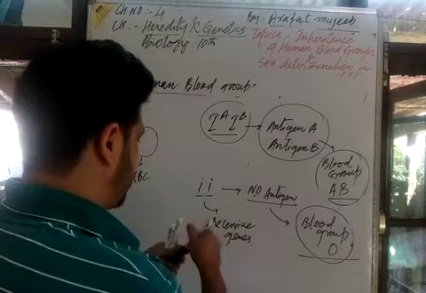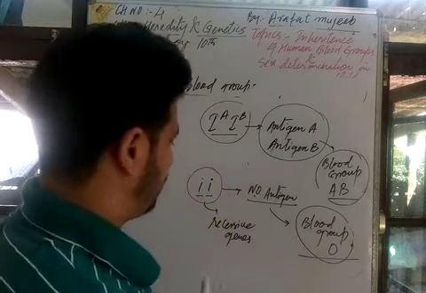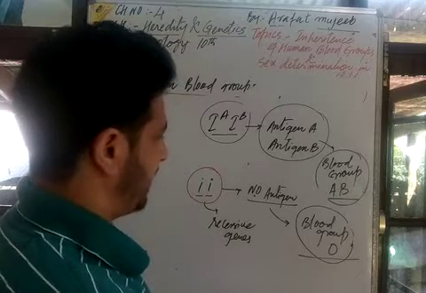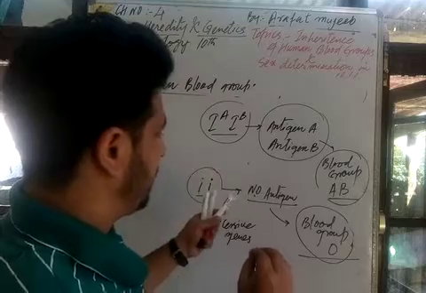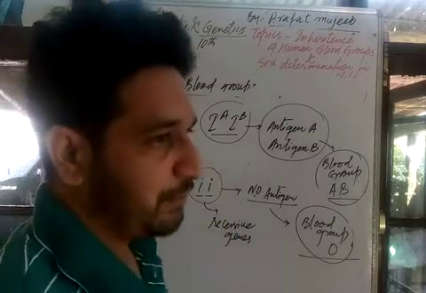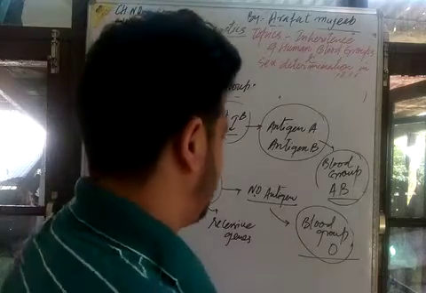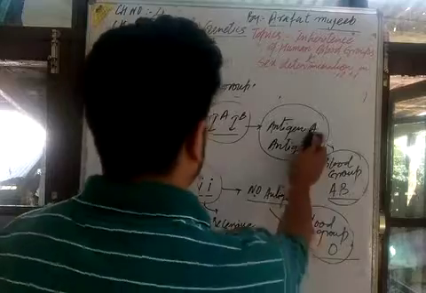If there is a genotype of the special case of this type, small i, a recessive pair of genes, they form no antigens on the RBCs, and there is the probability of blood group O formation.